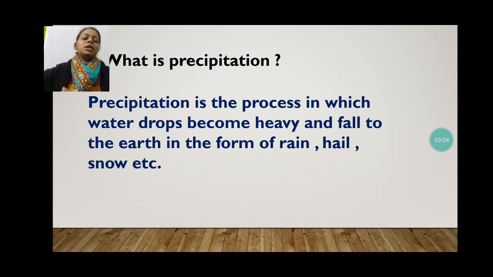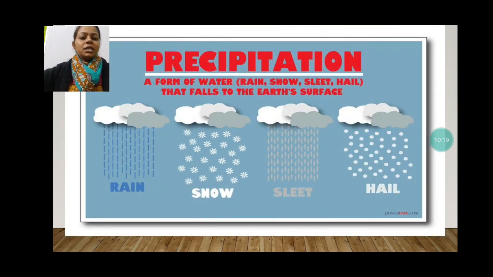The same thing is written here in a short way. Precipitation is the process in which water drops become heavy and fall to the earth in the form of rain, hail and snow. You can see the other forms are sleet and snow also, as we have discussed in this chapter.